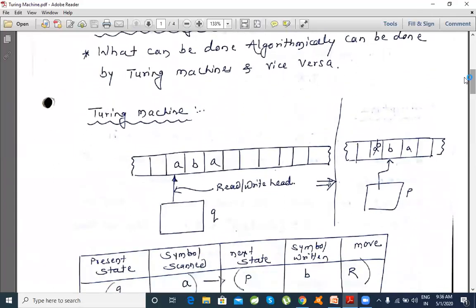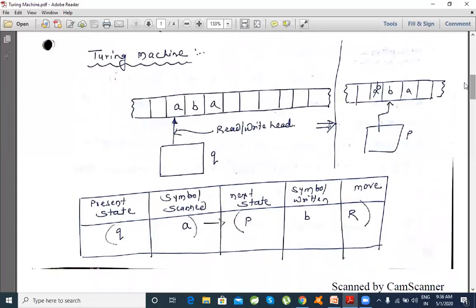So what does this Turing machine consist of? We have already seen finite automata, grammar concepts, and pushdown automata. Each has its own conceptual parts and its own working.